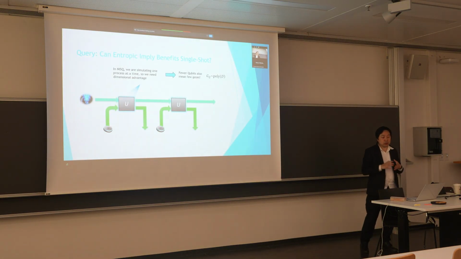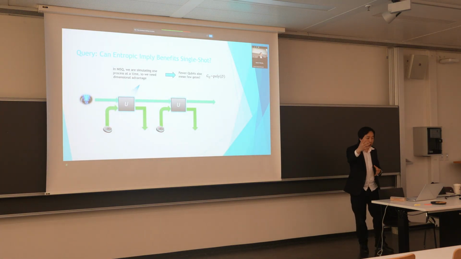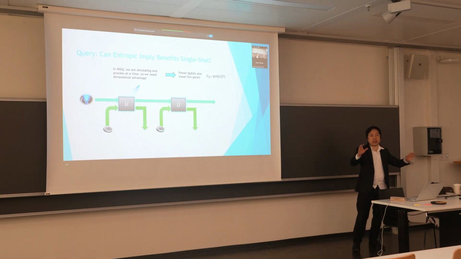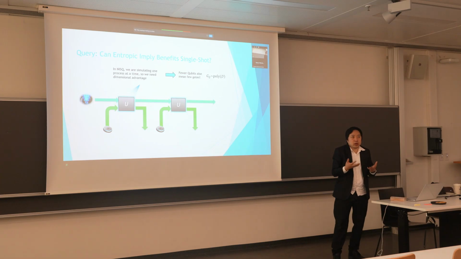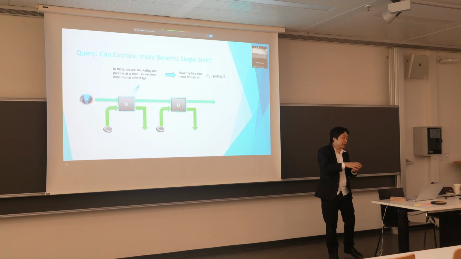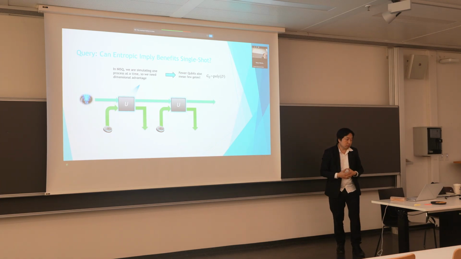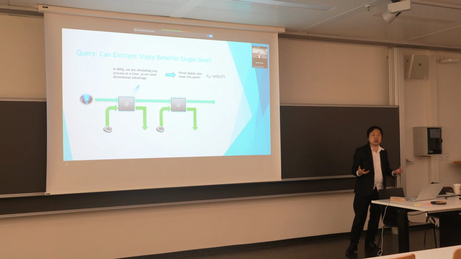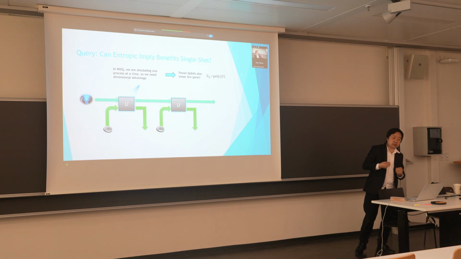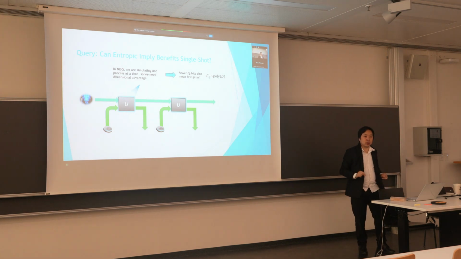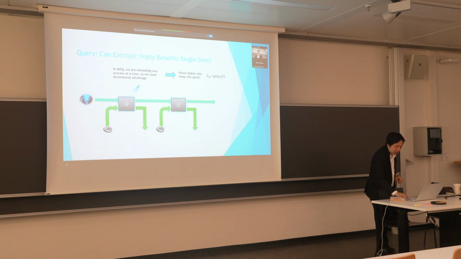In this case, though, we do need to do something a bit more sophisticated. Previously, we just looked at entropic memory, and in entropic memory, your memory may be reduced, but the number of qubits may not need be. So we need to do this in a single shot. We need to look at whether we can use fewer qubits to model a single copy of the stochastic process.